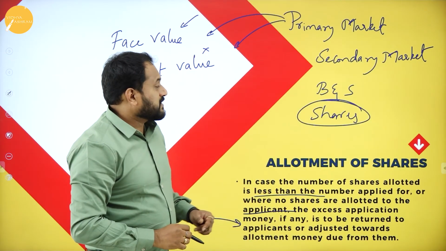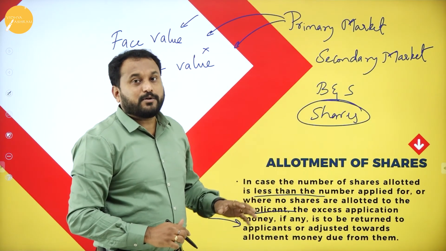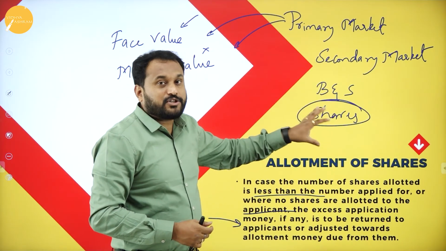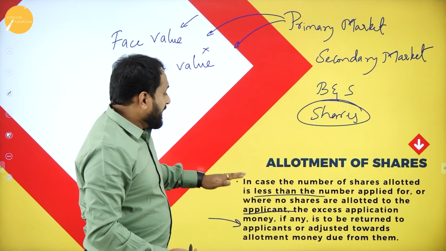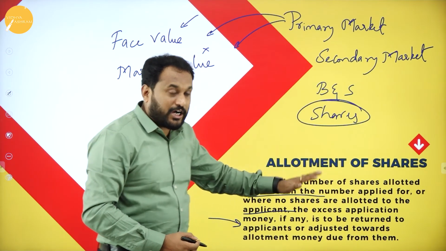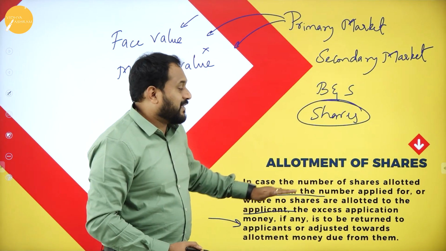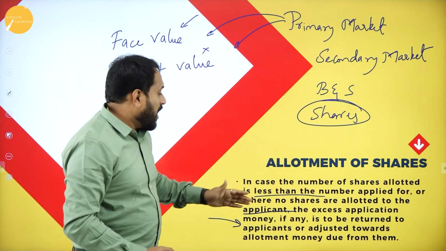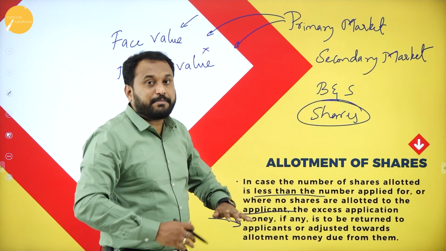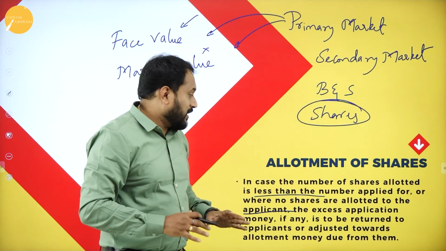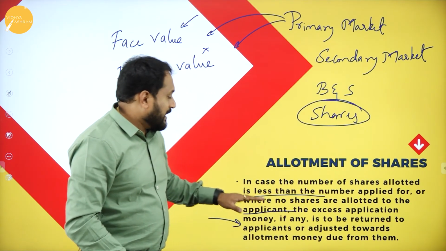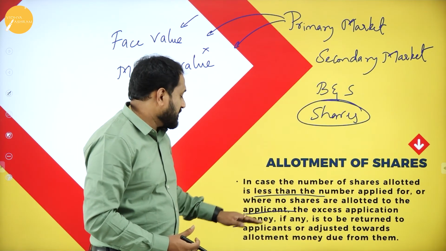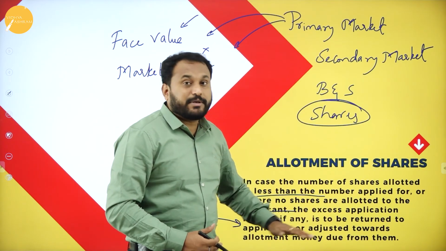Then when there are too many people who are applying for the shares and you don't have that many shares, in case the number of shares allotted is less than the number applied for, or where no shares are allotted at all, the excess application money, if any, is to be returned.